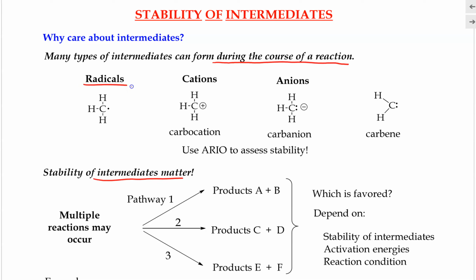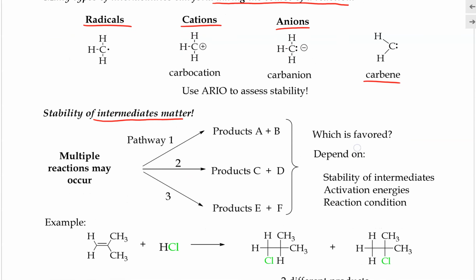We can have radical intermediates, cation intermediates, anion intermediates, and even neutral species, such as this carbene right here. So these are the different types of intermediates that we will focus on in this class. And the stability of these intermediates matters significantly.